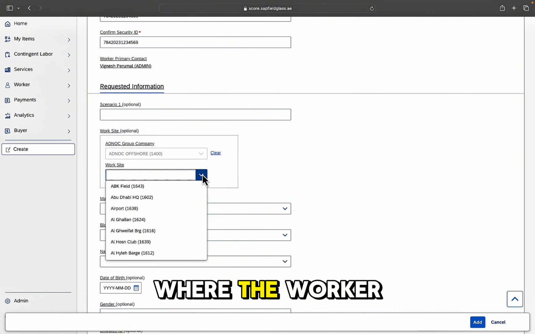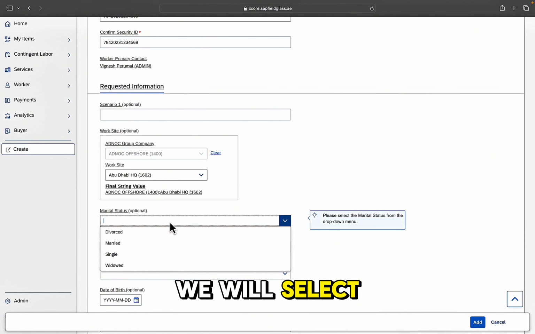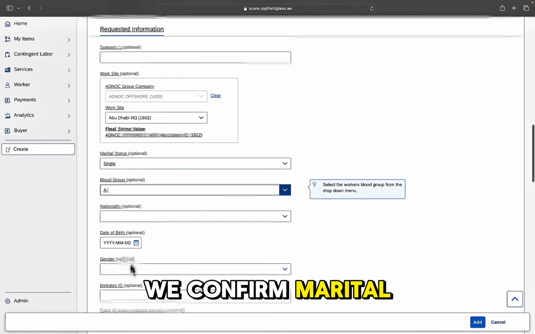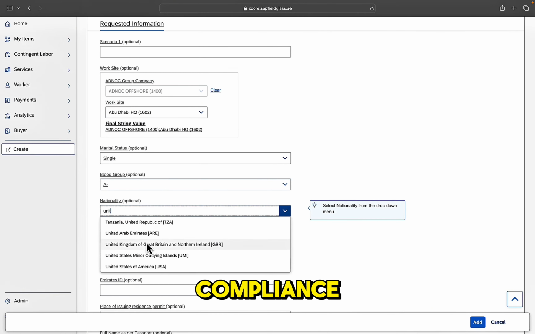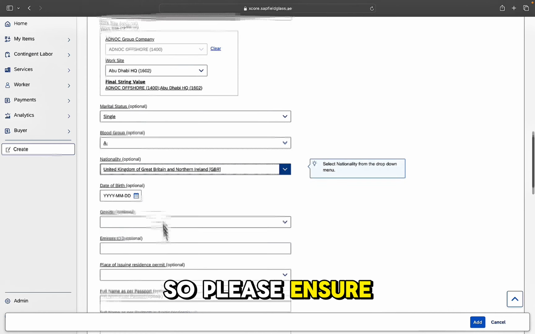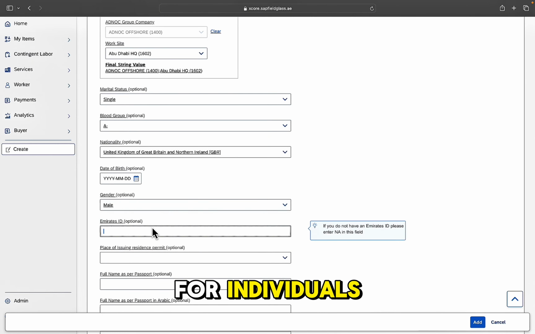So, based on where the worker is going to be working, we will select the worksite. We confirm marital status, blood group. This is all information that is needed as part of compliance or health and safety, so please ensure that the correct details are captured for individuals.